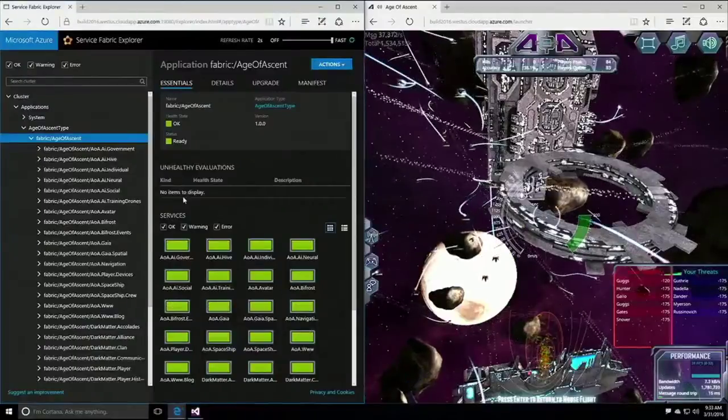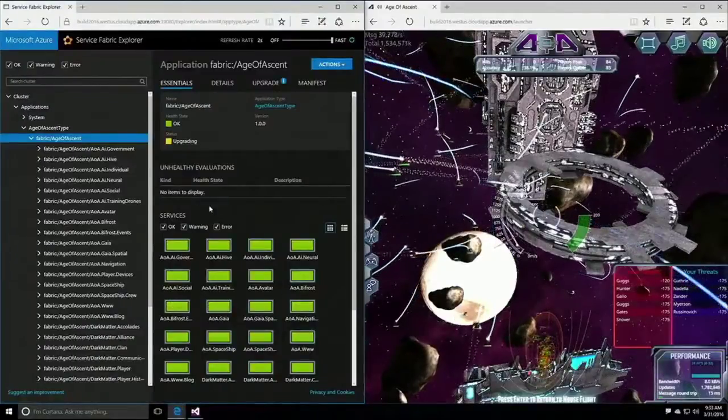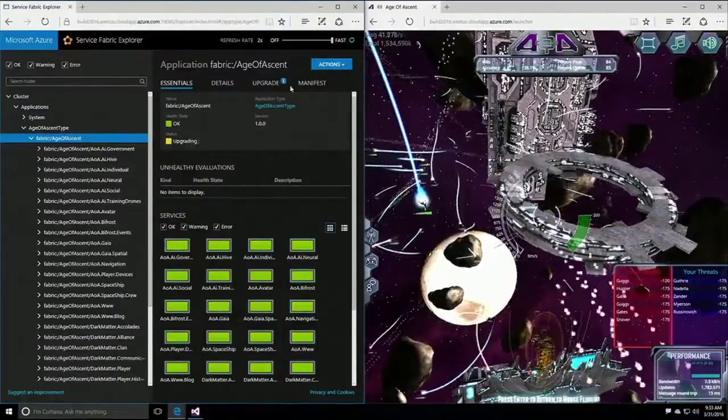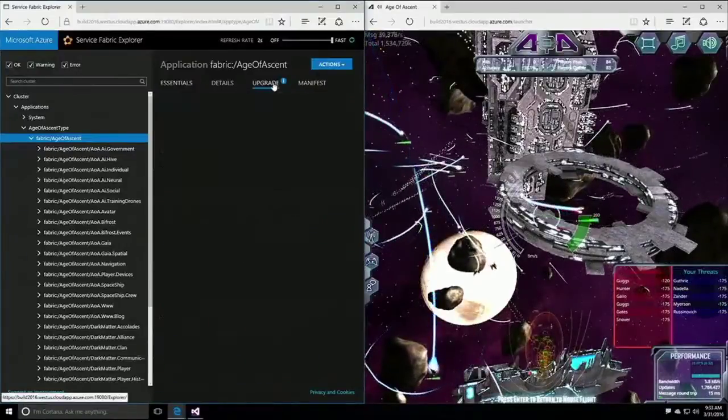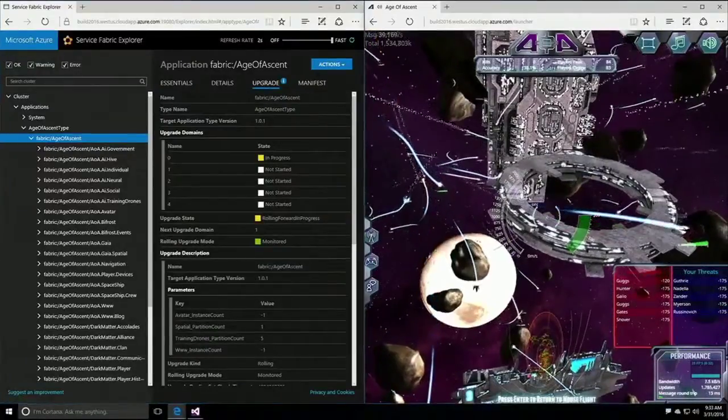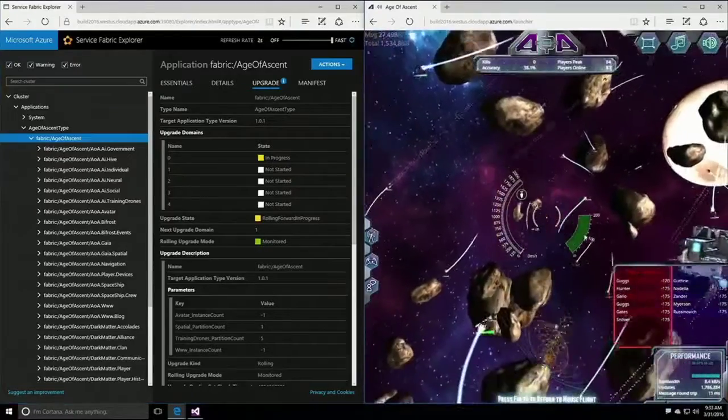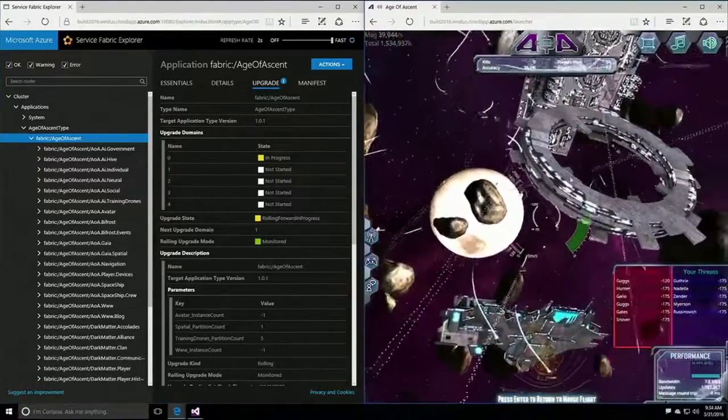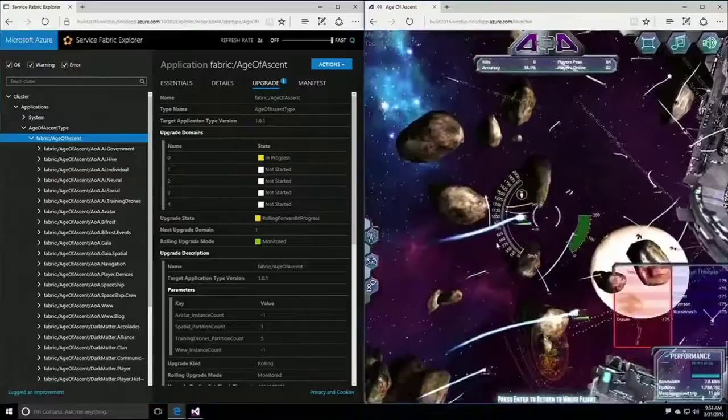Now, on the left-hand side, we've got the Service Fabric. On the right-hand side, we've got the game. Now, you notice it just popped. It just said upgrading, see? And this just clicked. So I can hit Upgrade, and the upgrade is going to get staged across 5 upgrade domains. So at most, 20% of the machines will see the new behavior at first.